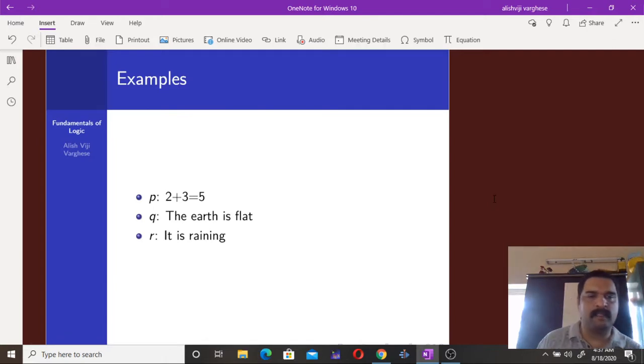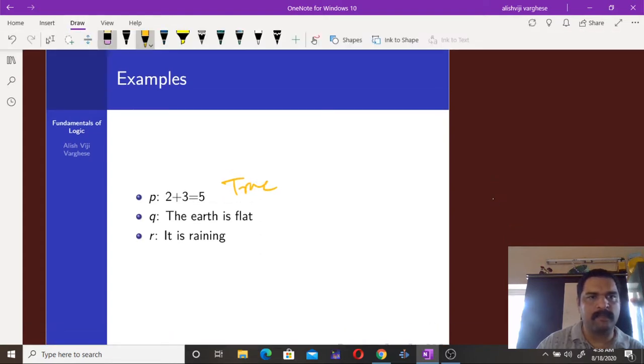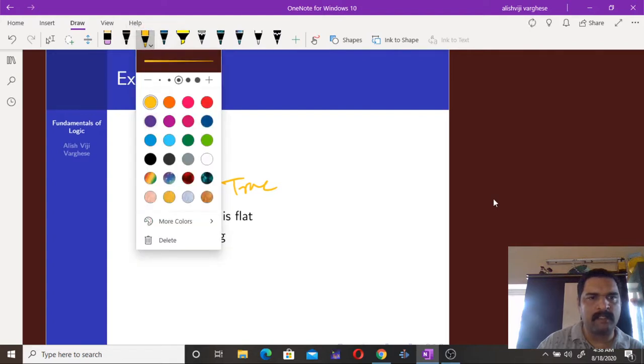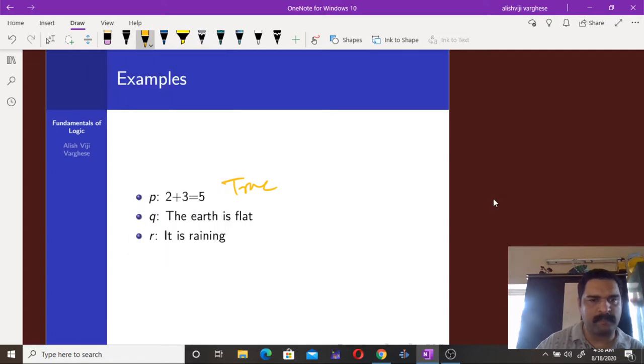So here we have some expressions. One is 2 plus 3 is equal to 5, a mathematical expression, and we know that this expression, 2 plus 3 is equal to 5, is a true expression. So that mathematical expression is true, and therefore it is a proposition. And the second one, the earth is flat.